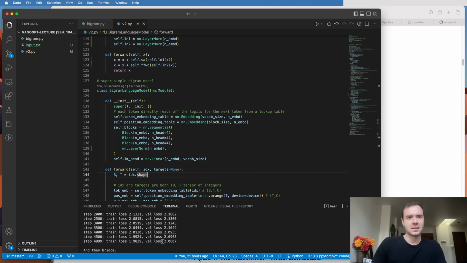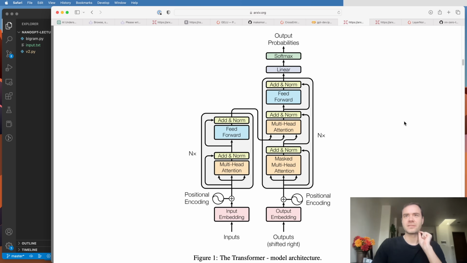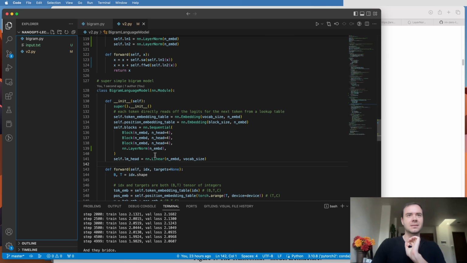Okay, so I let it run, and we see that we get down to 2.06, which is better than the previous 2.08. So a slight improvement by adding the layer norms. And I'd expect that they help even more if we had a bigger and deeper network. One more thing I forgot to add is that there should be a layer norm here also typically, at the end of the transformer and right before the final linear layer that decodes into vocabulary. So I added that as well. So at this stage, we actually have a pretty complete transformer according to the original paper, and it's a decoder only transformer. I'll talk about that in a second. But at this stage, the major pieces are in place, so we can try to scale this up and see how well we can push this number.